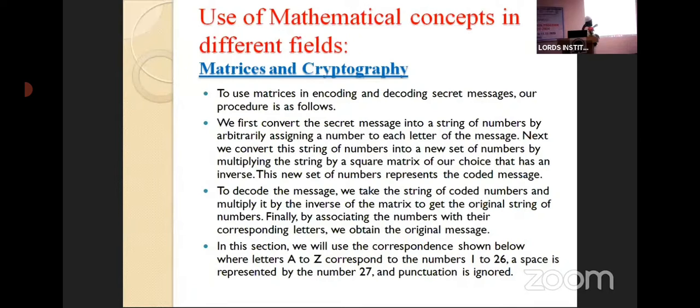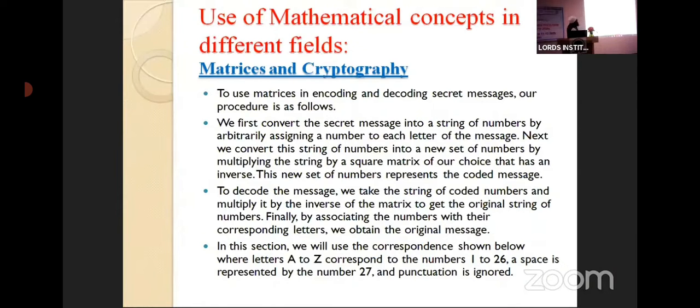Now I will take one example. You will understand the procedure, how we are using the matrix multiplication and inverse of the matrix in the field of cryptography. Next slide, sir. I will take one example. You will get the complete understanding.